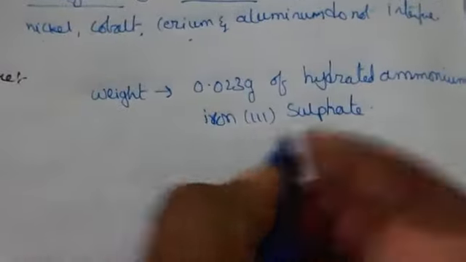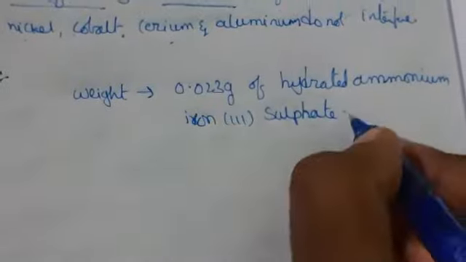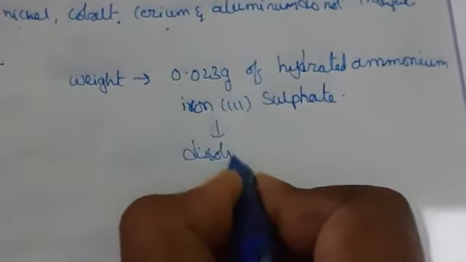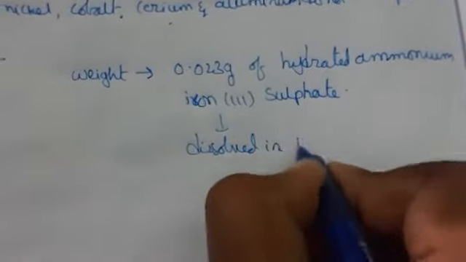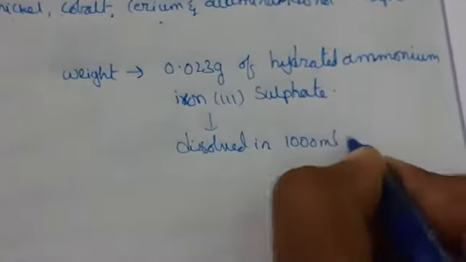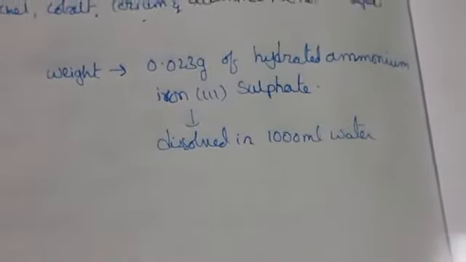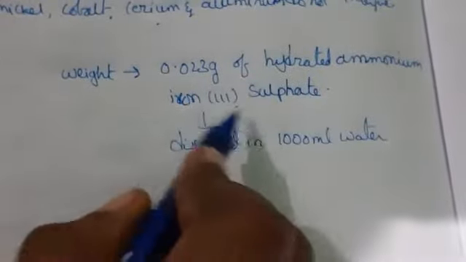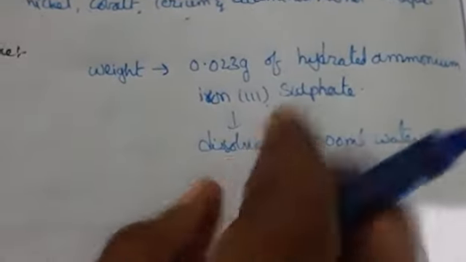This 0.023 is dissolved in 1000 ml water. First we take 0.023 grams of hydrated ferrous ammonium sulfate, dissolved in 1000 ml water.